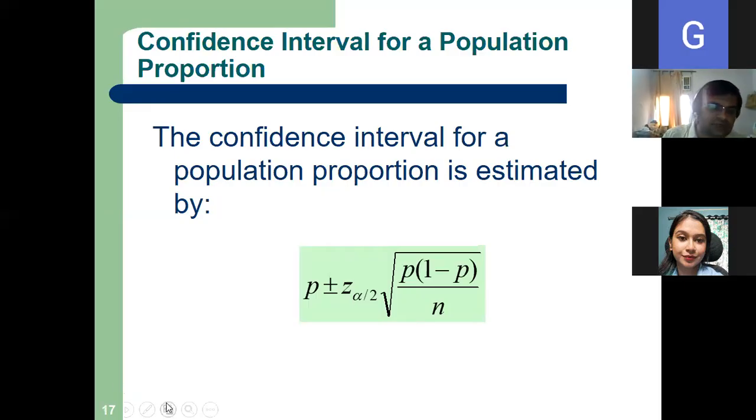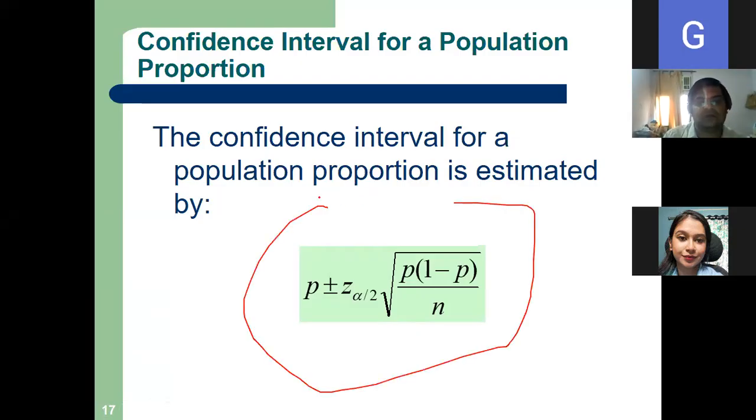So just take down another formula. Today we'll learn many formulas. Already two, this is our third formula. I think I told six.